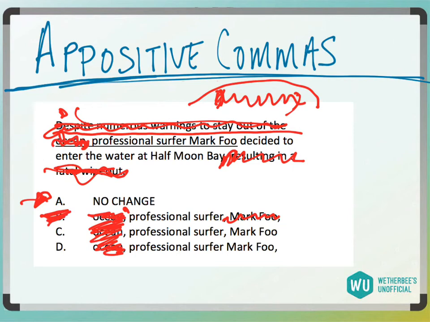C, professional surfer, comma, and then Mark Fu decided to enter the water. We wouldn't want to just put a comma between the title and his name. Again, we either want commas around the name or no commas, so C is going to be gone.